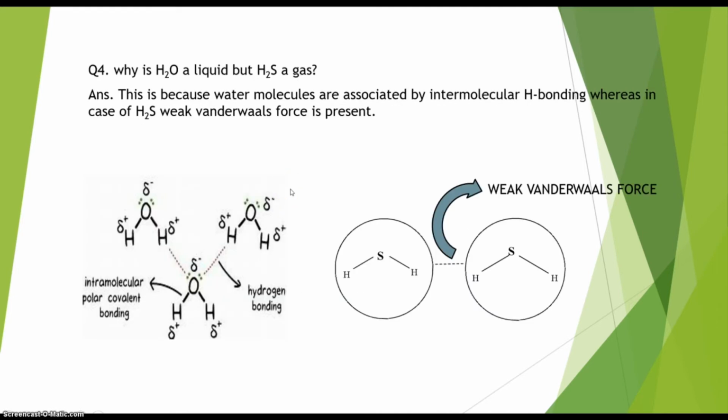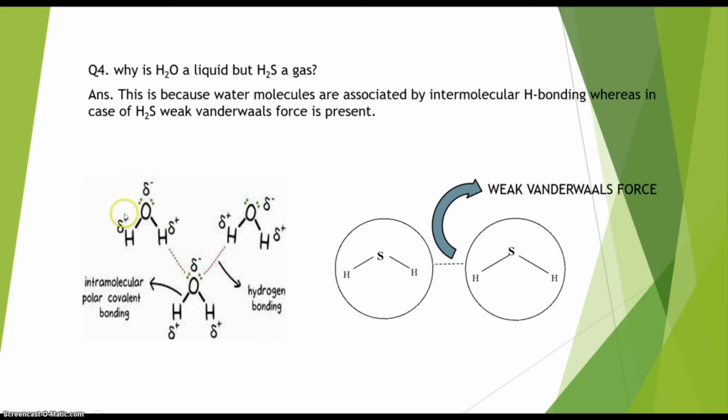Now let's move on to the next question. The question is, why is H2O a liquid but H2S a gas? As far as these hydrides H2O and H2S are concerned, we know that H2O exists as a liquid at normal temperature and pressure, and H2S exists as a gas, right? In the H2O molecule, oxygen is a very electronegative atom. Moreover, oxygen is the second most electronegative element in the periodic table, right?